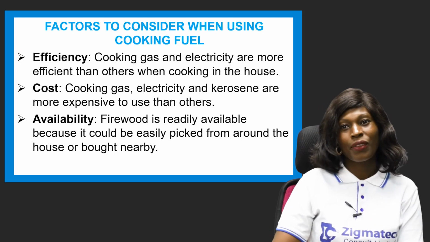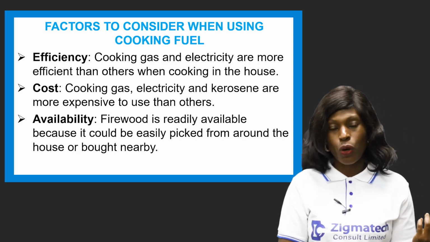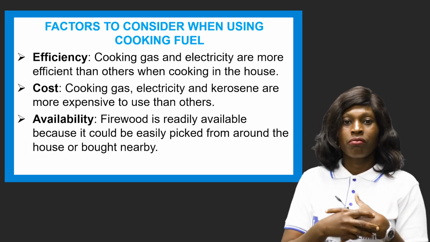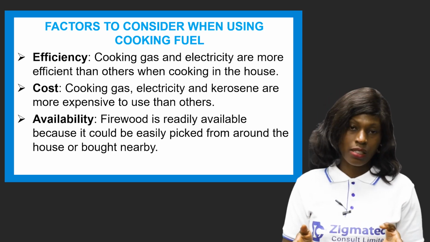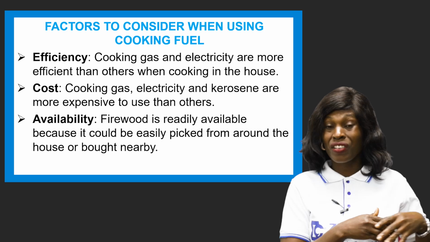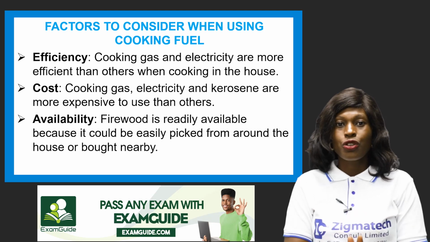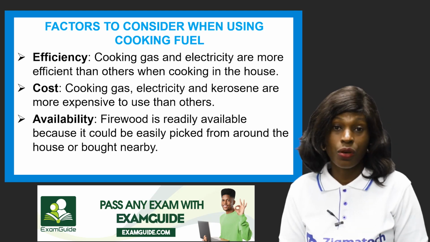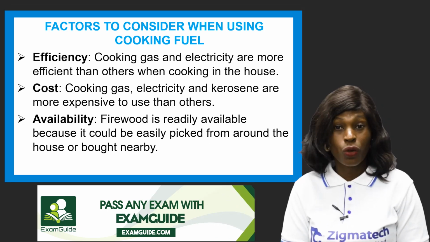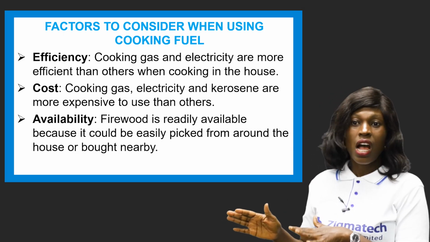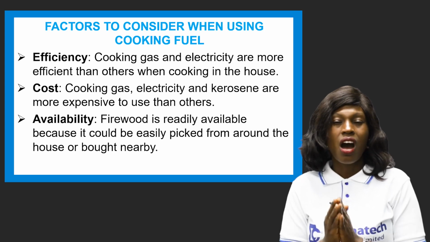You've learned a whole lot of other fuels that are used in what? Cooking. Let's proceed. Now let's look at factors to consider when using cooking fuel. First things first, it depends on where and how you're using it. For the other fuels we've listed, charcoal and kernel shell and all of that, you have to look at the efficiency, depending on what you want to prepare. How efficient is the source of fuel you want to use? Cooking gas and electricity are more efficient than others when cooking in the house. For our homes, when we're cooking, we can use our cooking gas.